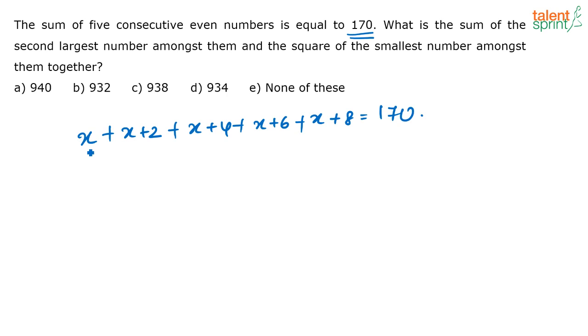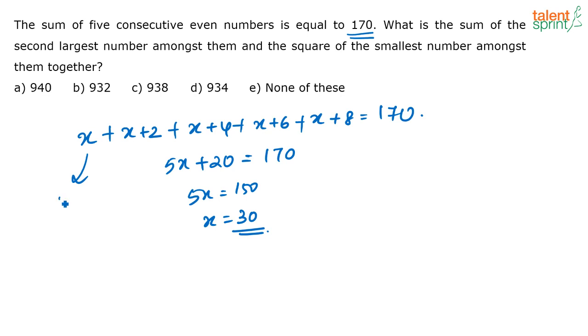So what is the value of x? Just find out. You have x, 5x, correct? So 5x plus 2 plus 4, 6, 6 plus 6, 12, 12 plus 8, that is 20. 5x plus 20 is 170, or I can say 5x is equal to 150, or I can say x is equal to 30. So if x is equal to 30, I can say the smallest number in the group is 30.